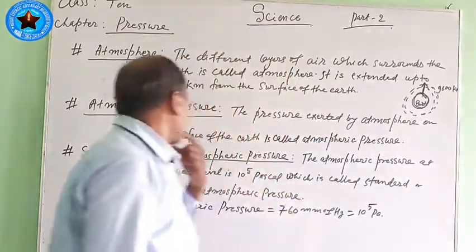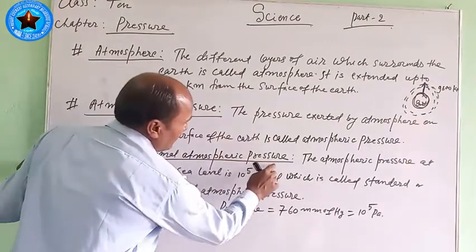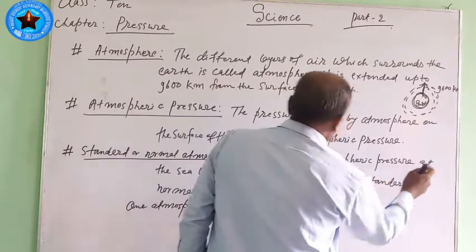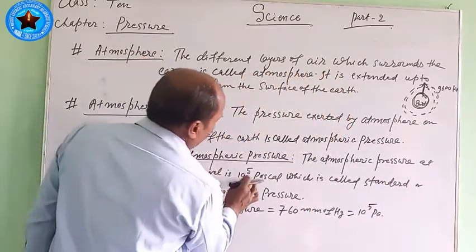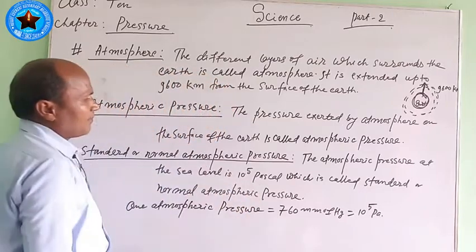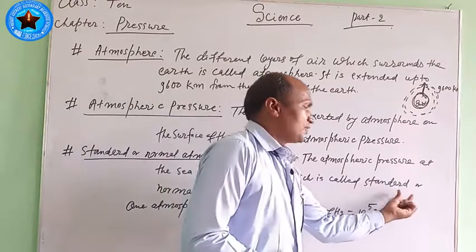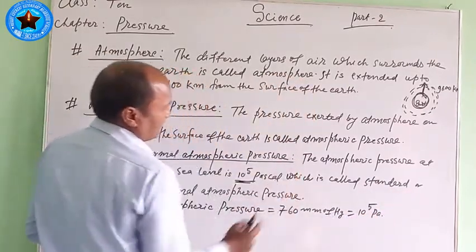About this matter, I have also written here: standard or normal atmospheric pressure. The atmospheric pressure at the sea level is 10 to the power 5 pascals, which is called standard or normal atmospheric pressure.